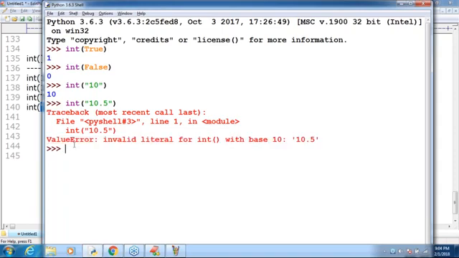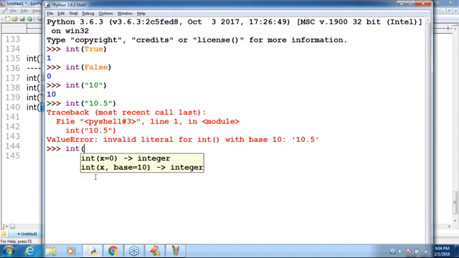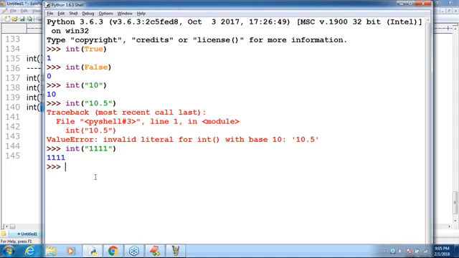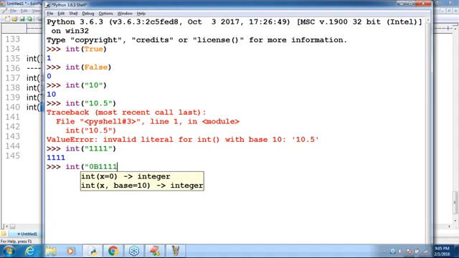Clear? Are you in a position to understand, right? So this is very, very important, sir. Only two things you should be aware of. Here I'm taking int of "1111". Valid or not? Valid. What is the problem? Now int of "0b1111" I'm taking. Valid or invalid? Invalid.